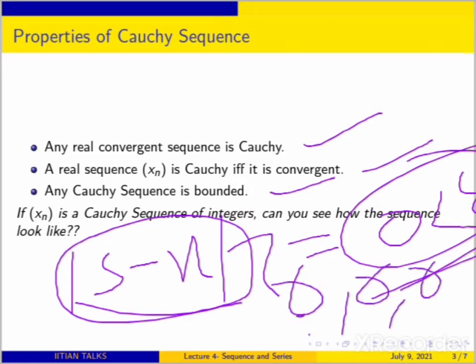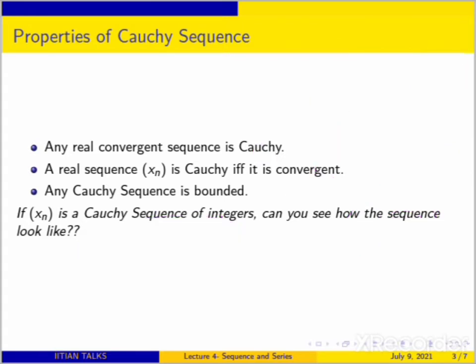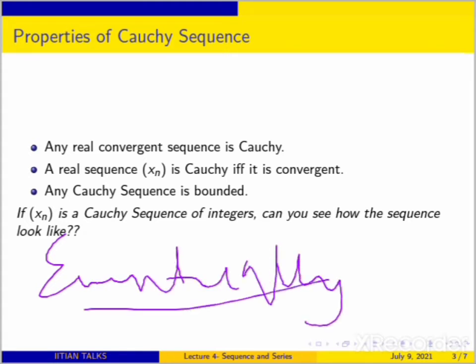It can be 2, 2, it can be C for any C. So it is an eventually constant sequence. Why is that the case? Because the difference between two terms has to be less than epsilon.